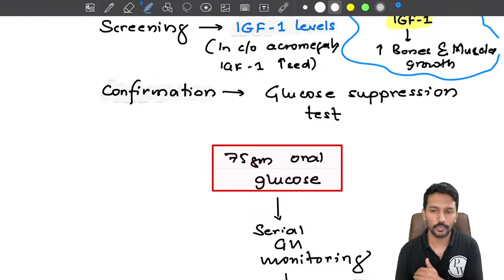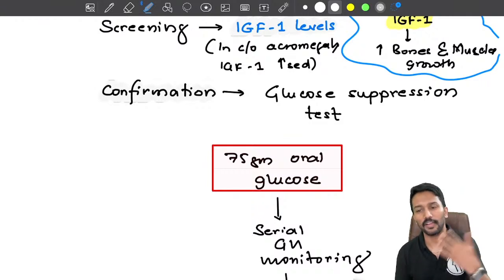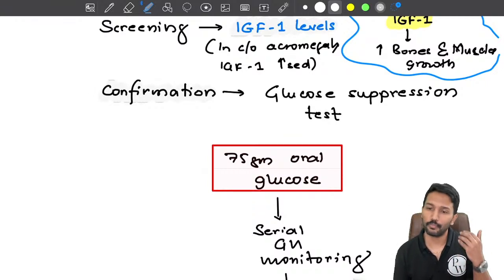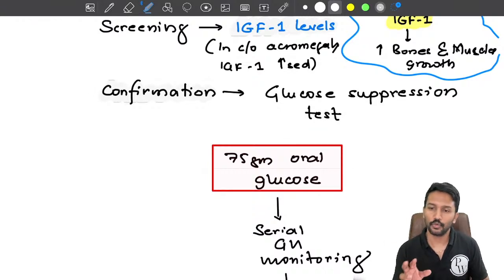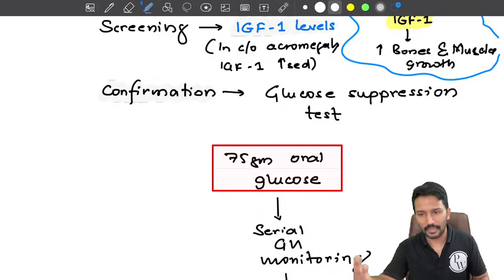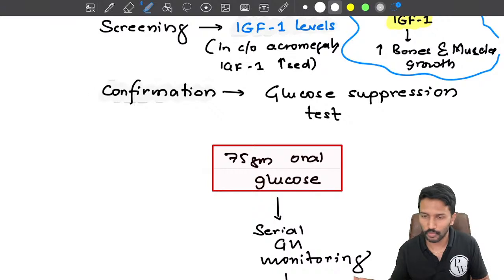Simple, right? On the other hand, if you have a state where hormone deficiency is there, then we do a provocative test. So what do we do in a provocative test? I will give you a substance which is supposed to stimulate hormone production. For example, growth hormone, right? For growth hormone, hypoglycemia is a potent stimulus for growth hormone secretion. So if I subject you to hypoglycemia by giving insulin or something, and if with that your growth hormone level increases, that means you have a normal growth hormone. But even after hypoglycemia, if your growth hormone doesn't increase, that means you have deficiency, right?